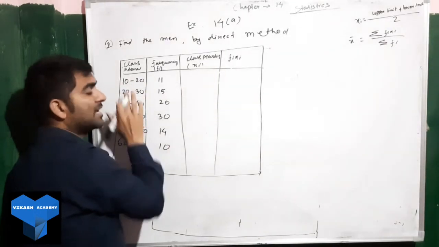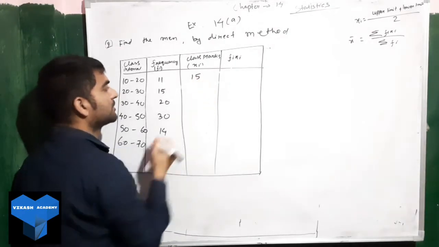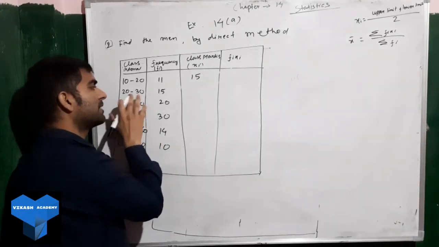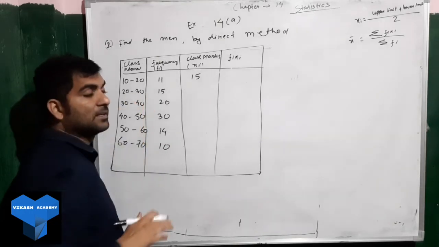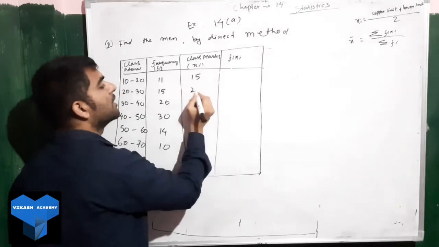So 20 plus 10 is 30. 30 divided by 2 will be 15. Next, the upper limit is 30 and the lower limit is 20, so 30 plus 20 will be 50. 50 divided by 2 will be 25.